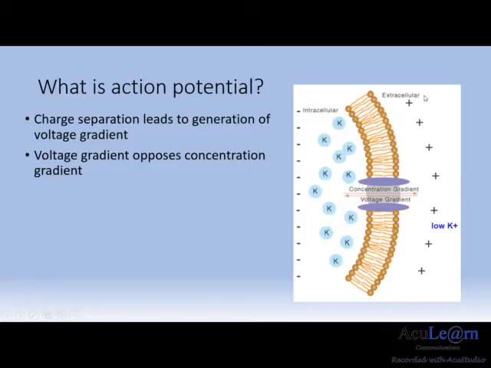The voltage gradient opposes the concentration gradient to inhibit potassium ion diffusion across the membrane, through the attraction of the smear of negative charges on the inside and the repulsion of excessive positive charges on the outside. This carries on until the electromotive force from the voltage gradient balances the thermodynamic force from the concentration gradient, giving rise to the negative resting membrane potential.